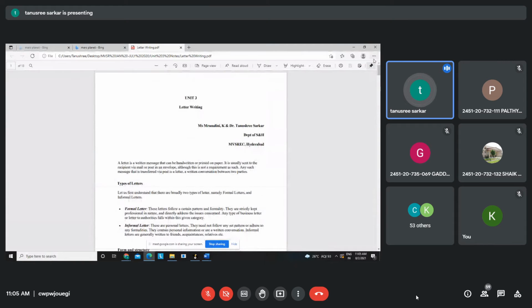The good thing is that everything is in your notes. Okay, we have prepared the notes keeping the OU final exams in mind, so that our students won't have to wander here and there, especially during the pandemic. You are not coming to the college regularly, you don't have access to books, right? So all the English faculty have made these notes, and these are uniform notes.